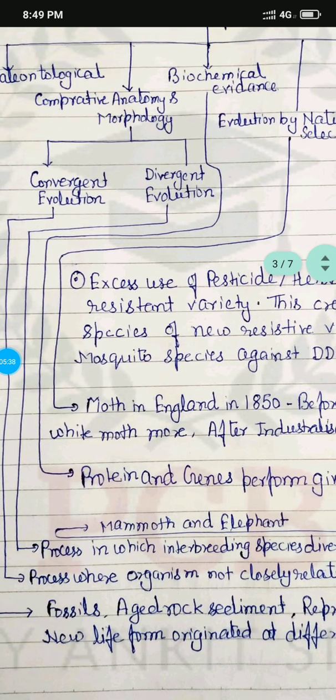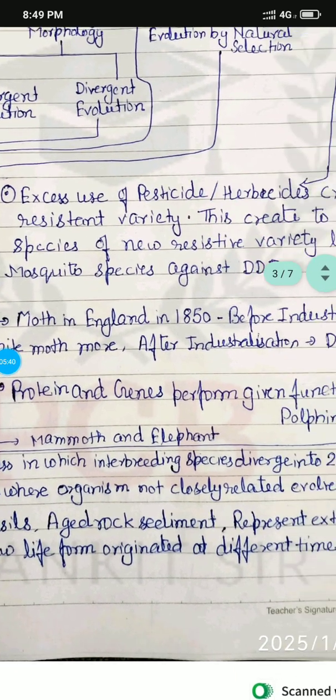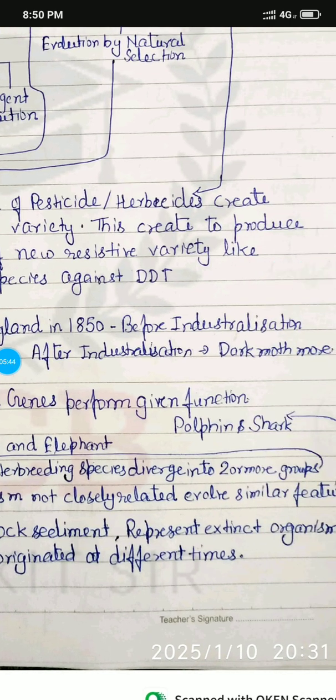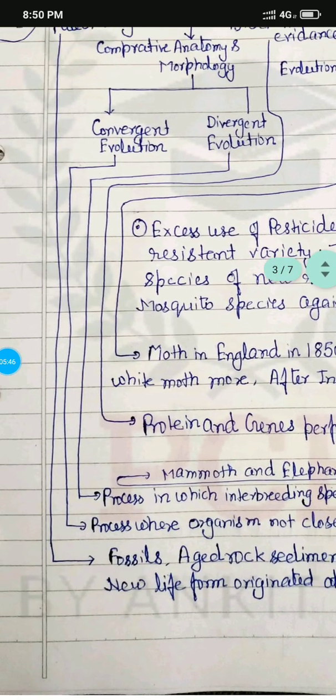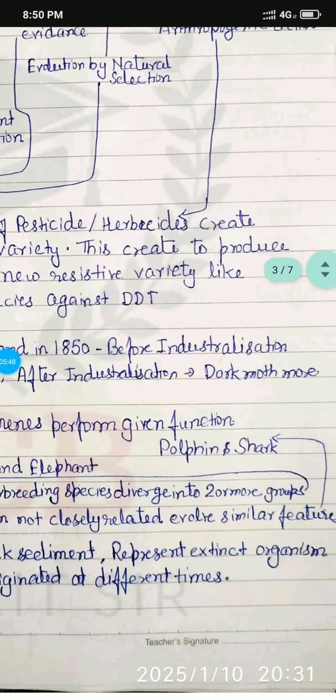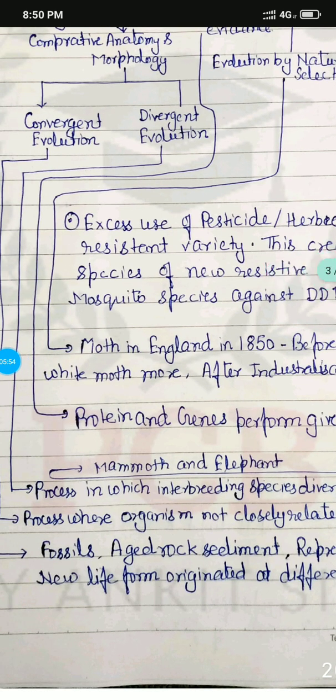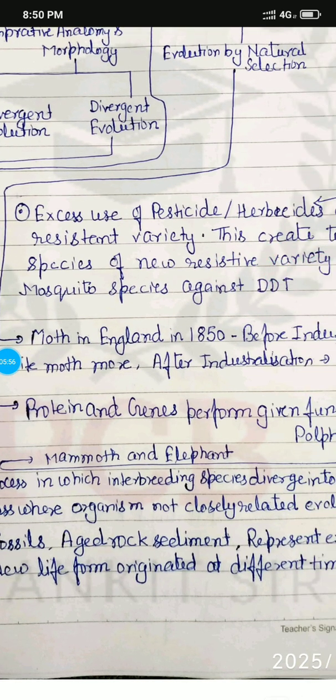And divergent evolution is the process in which interbreeding species diverge into two or more groups. Example, in convergent evolution, there is a comparison between dolphin and shark. And divergent evolution is seen with the mammoth and elephant.